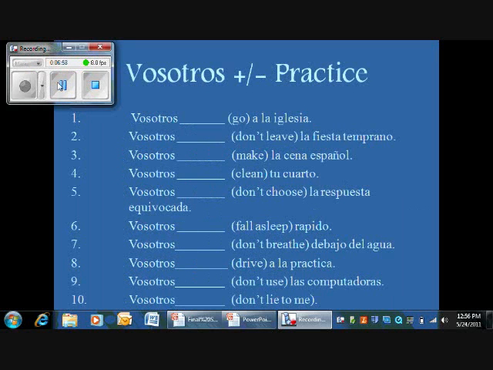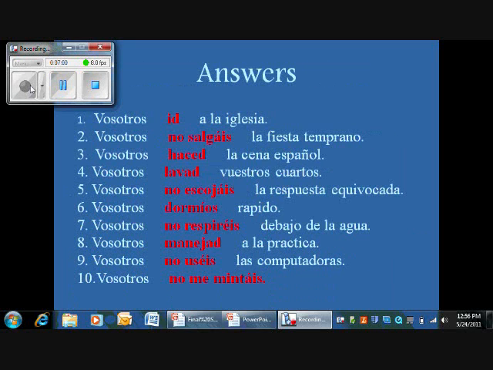Vosotros don't lie to me. Vosotros no me mintáis. The reflexive and no are in front of the verb because it is negative, and it's mintáis because it's an IR verb. You add the áis, and it's a boot stem verb in the present, so you take off the E and add an I.